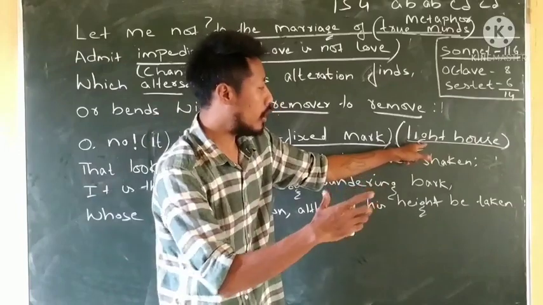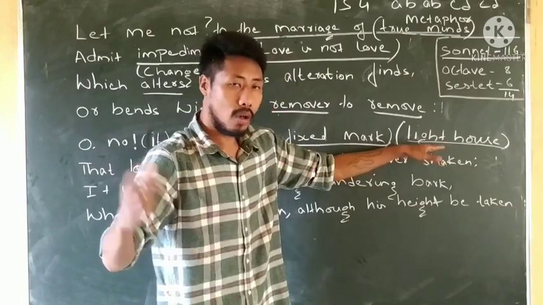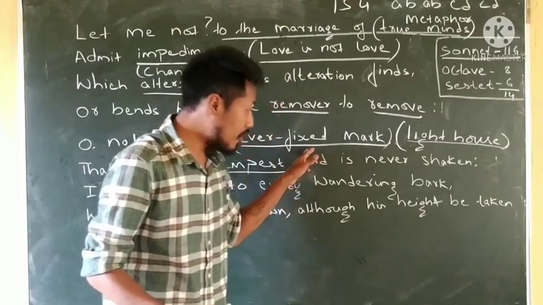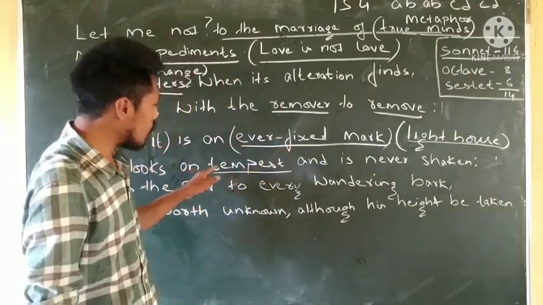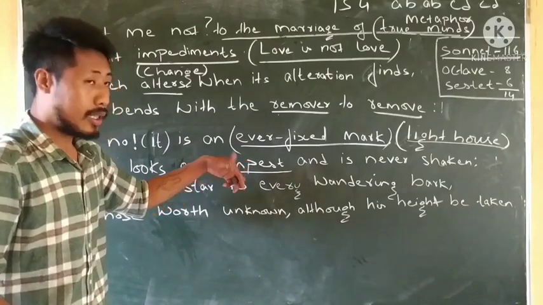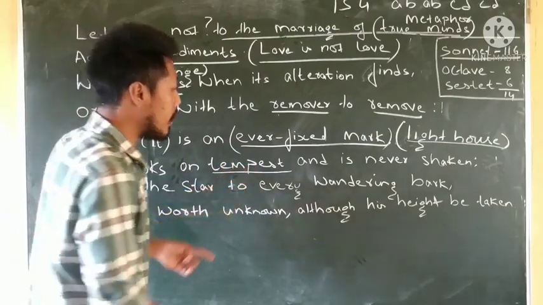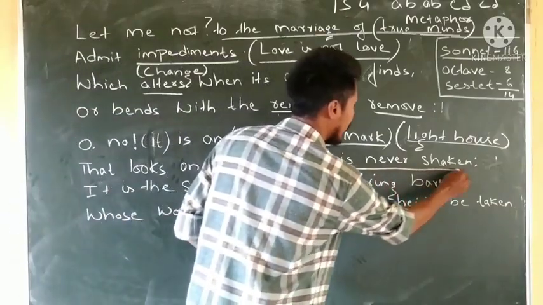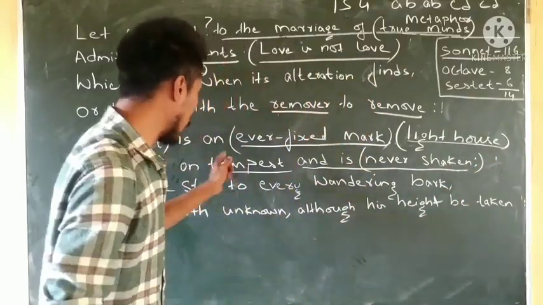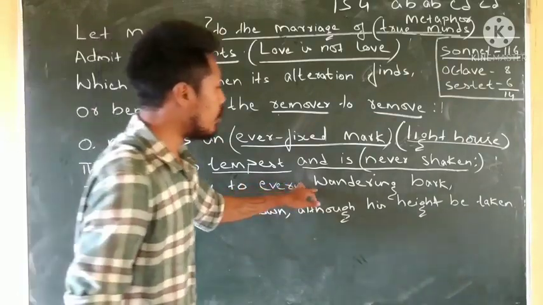Even if the raging waves come, the gusty winds and the stormy winds come, and the storms come and hell comes, still it is not shaken, because it is an ever fixed mark. And "looks on tempest" is a metaphor for the problems, hindrances or obstacles that come to life. But the love they have promised to each other is never shaken at all, because it is true love. Going on to the third line, it is the star to every wandering bark.